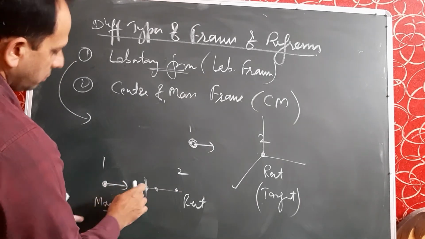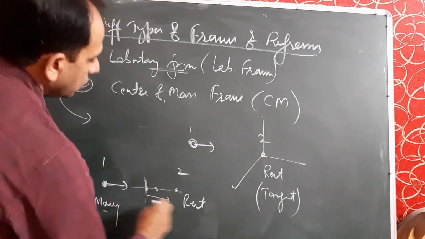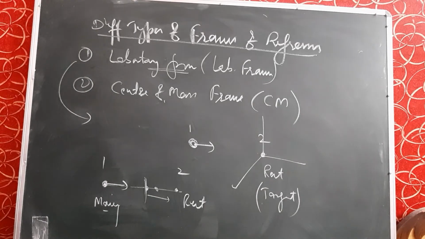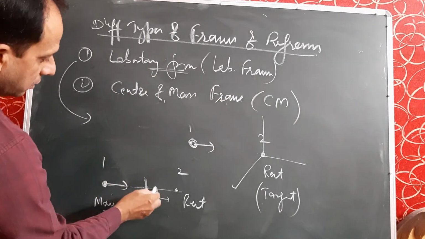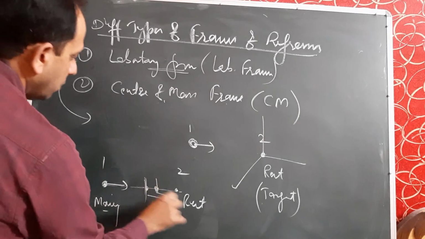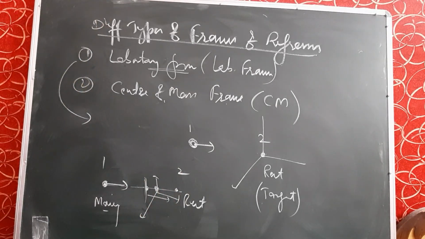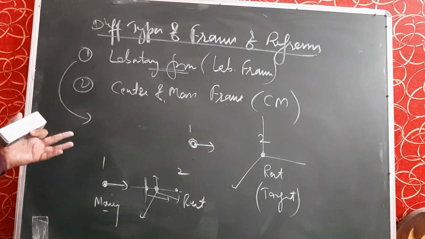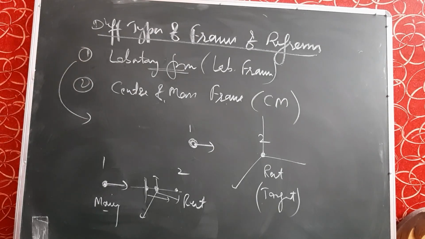As it keeps moving, the center of mass is also moving towards the target particle. So we will consider the frame of reference which coincides with the center of mass. That frame of reference is called the center of mass frame of reference.